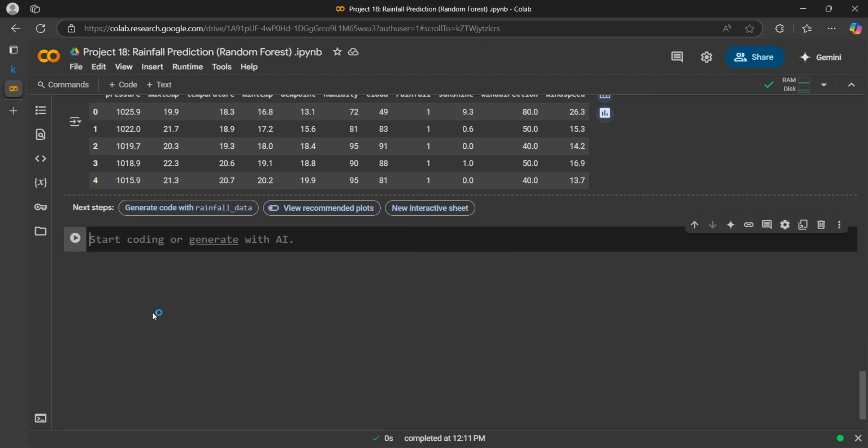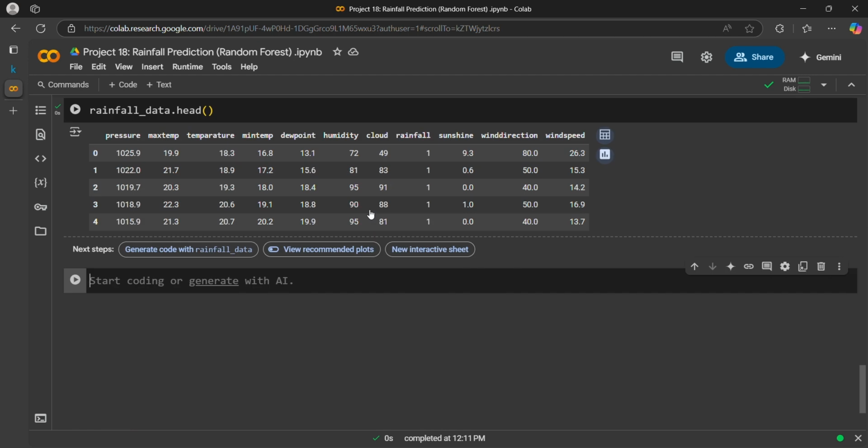Now we will see the distribution of the output target column. Rainfall data rainfall dot value counts.